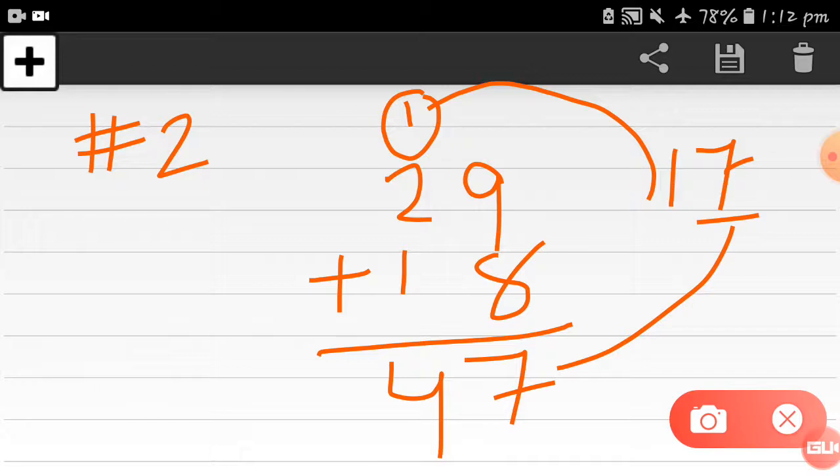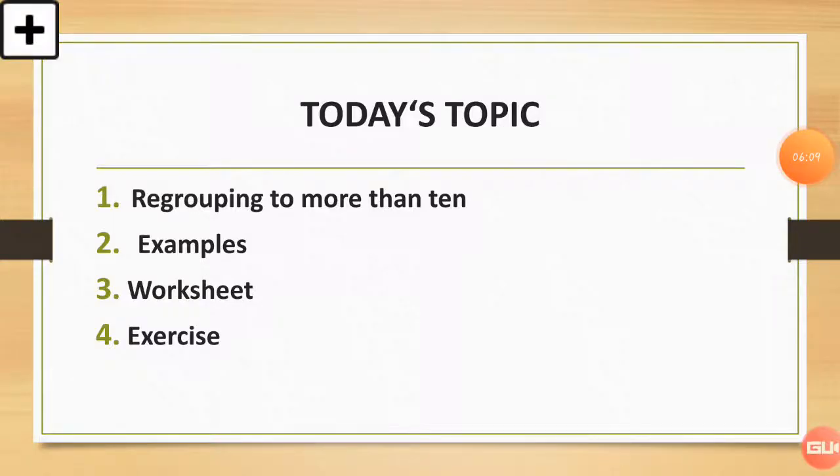So let's go for the next topic today. Okay, see students, which is our today's topic? The next topic of today is regrouping to more than 10. This is our today's topic, and we will understand this by an example. We will explain it by example, then we'll solve its worksheet, and then we'll solve this exercise.